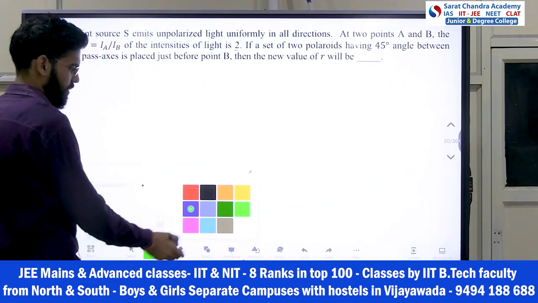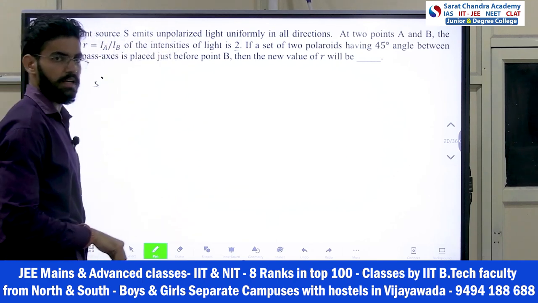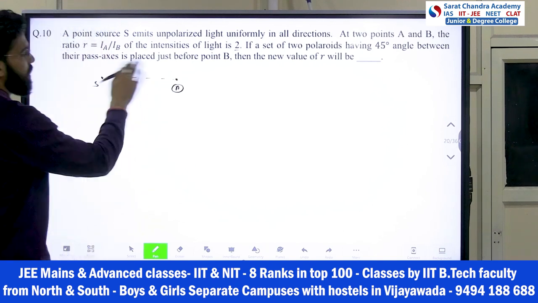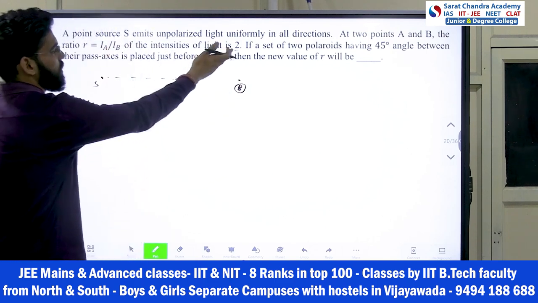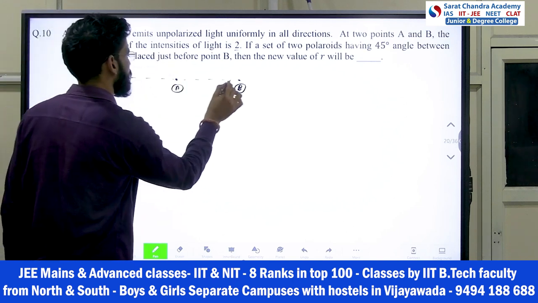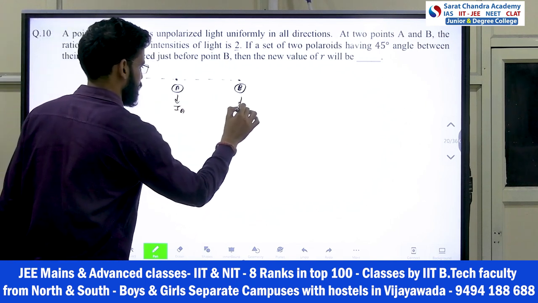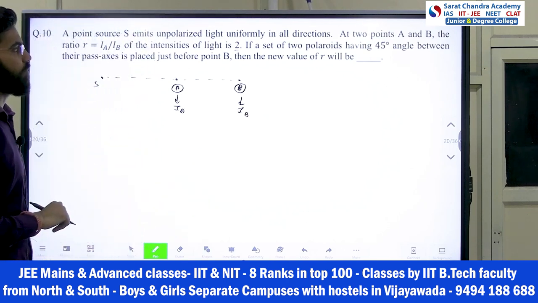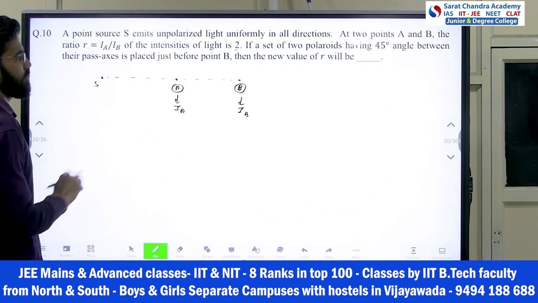Let's understand the question. What he is saying is that you have a point source emitting radiation in all directions. Then after some distance, you have A, and then after that you have B. How do I know first A is there? Because IA by IB is 2, greater than 1, so IA has more intensity, so it is nearby. Intensity is IA for this point, and for this point it is IB. The Polaroids are placed just before point B, so point A is not affected.